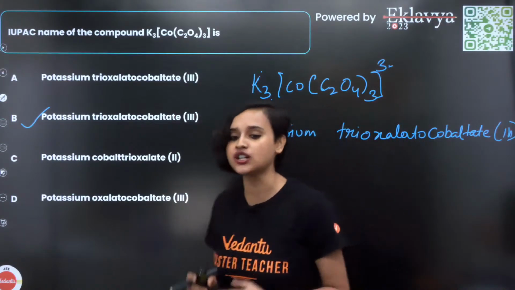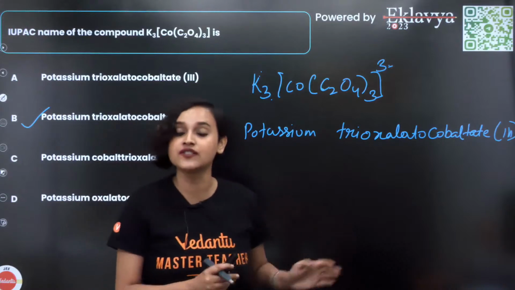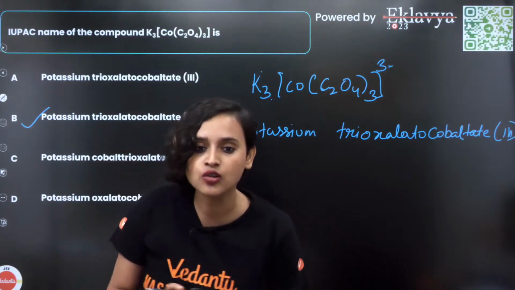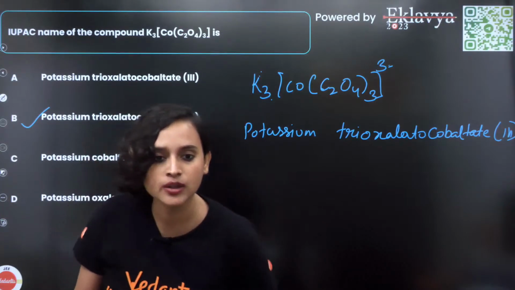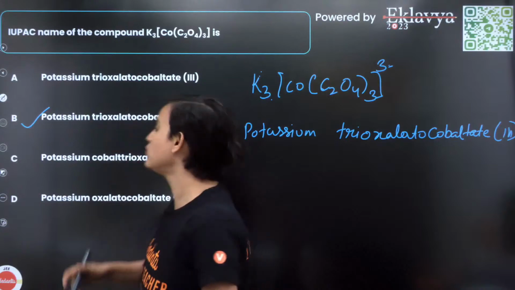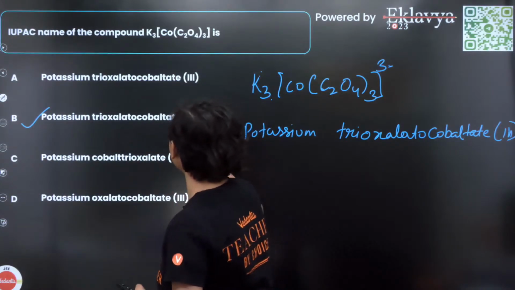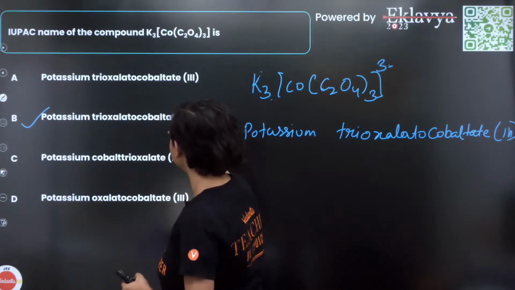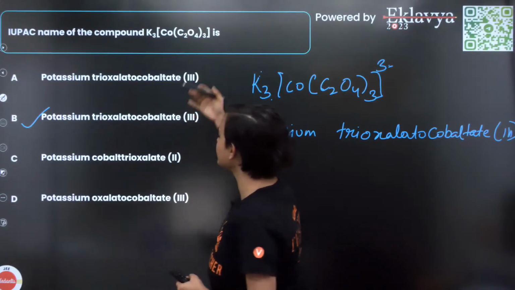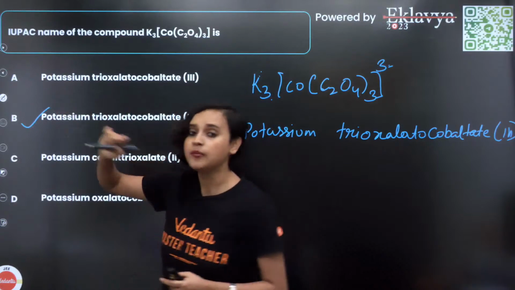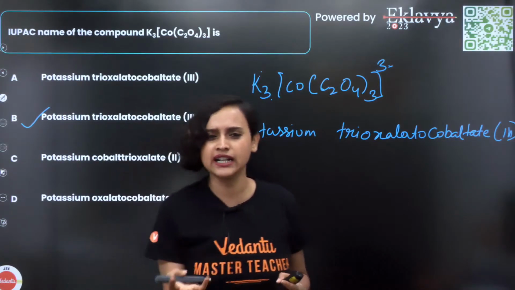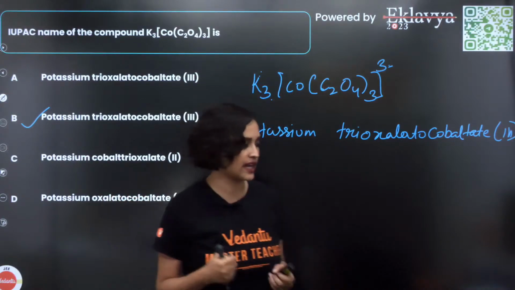From these first shifts, you can actually get, oh sorry, what did I do? Potassium trioxalato cobaltate. Actually both option A and option B are trio. Both of them are actually the same thing. I think this is a typo, but in your question, which one was the correct answer? Just choose that, okay?